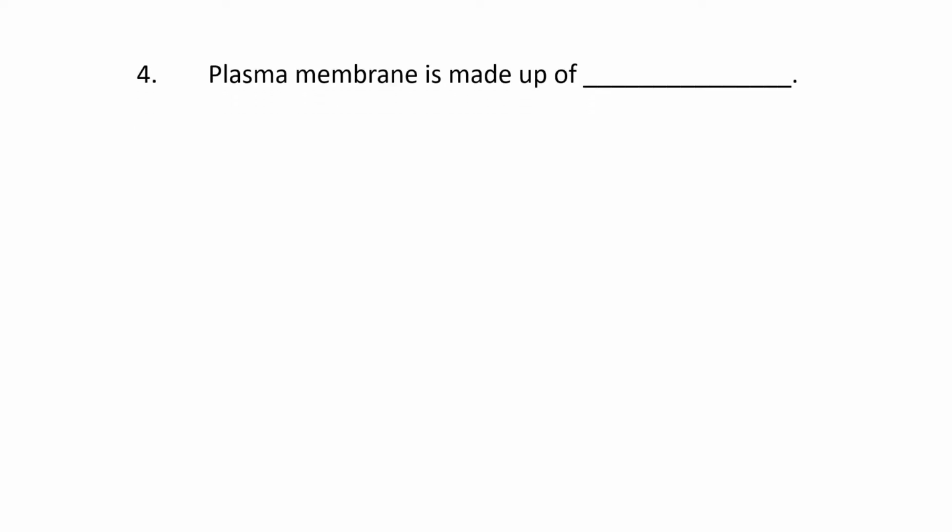Okay. The fourth fill-up is plasma membrane is made up of. So here the first question is, what is plasma membrane? Let's recall, dear students, that each and every cell has its outer layer. Plant cell has the cell wall, but animal cell does not have the cell wall. So it is covered by the plasma membrane.